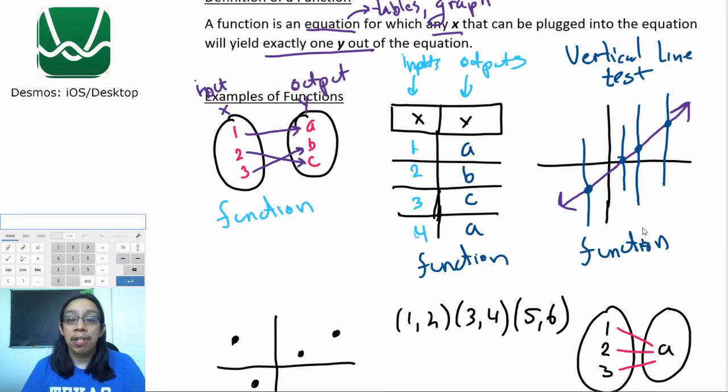Okay, well what if it touches more than once? Well, in that case, the vertical line test has a second conclusion. If it touches 2 or more times, then that graph is not a function. We're going to see examples like that in just a second.